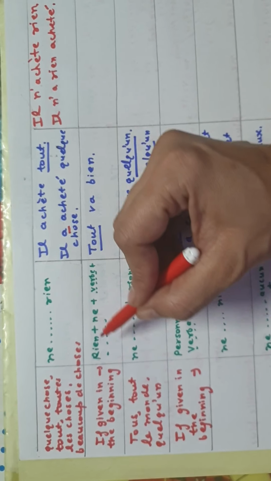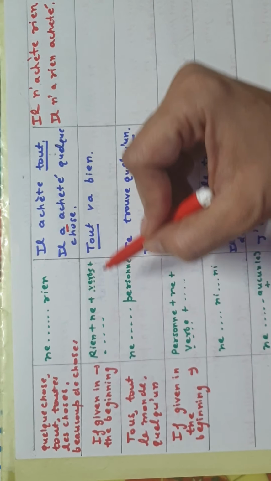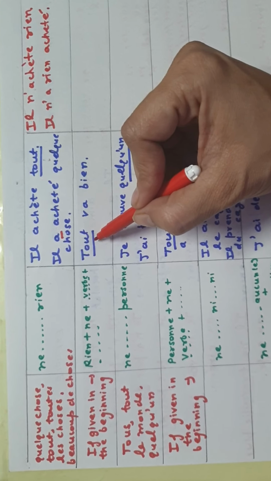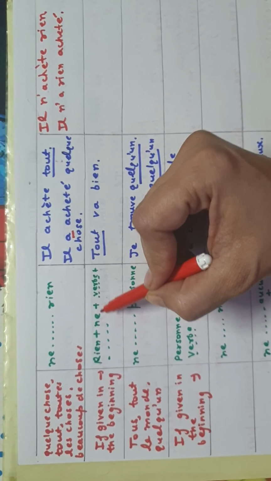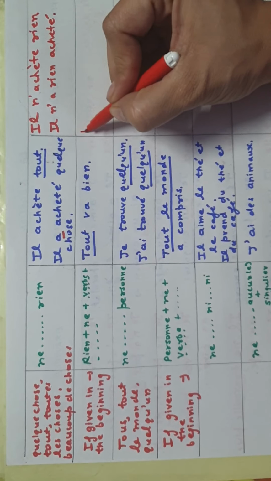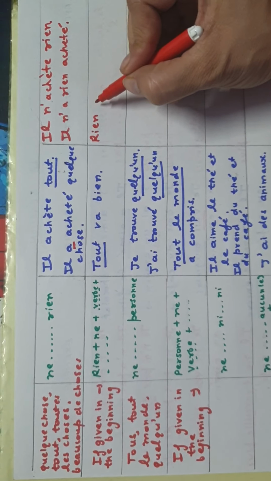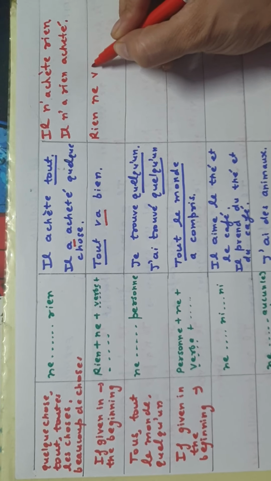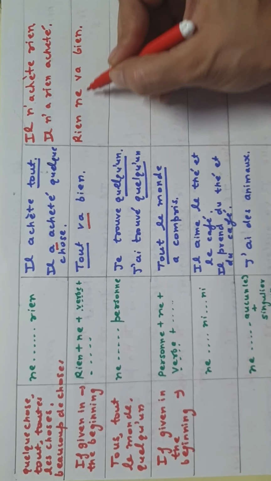This ne rien can be used in the beginning also. If these expressions, quelque chose, toutes les choses, are used in the beginning, the negative expression will also start from the beginning, and the structure will be like, first we put rien, and then it will be followed by ne, and then followed by the verb. Here tout has been used in the beginning, so I will start with rien, and then as it is given in the formula, rien, ne, and then the verb is here, va. Rien ne va bien, nothing is going fine. So the structure you should remember like this.